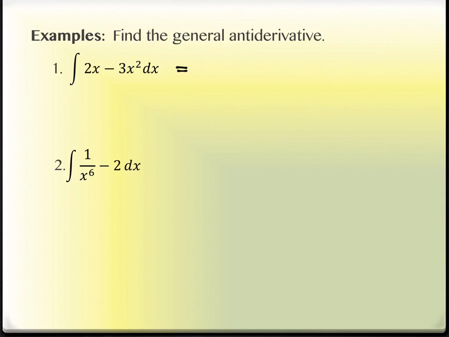So you might be like, well, why don't we just use parentheses then? Well, I need the script S to tell me I'm doing antiderivatives. The dx actually tells me what the variable is that I'm doing the antiderivative for. So if our functions had had s's in them, it would say ds on the end. If it had t's in it, it would say dt on the end. And you might still be thinking, yeah, but why? The real reason is that when you get to Calc 4, and I know that not all of you are getting to Calc 4, but this is where this is leading, and this is why the notation is what it is.